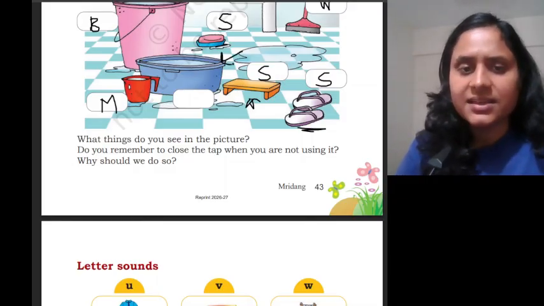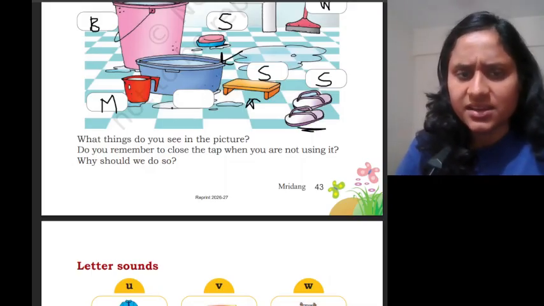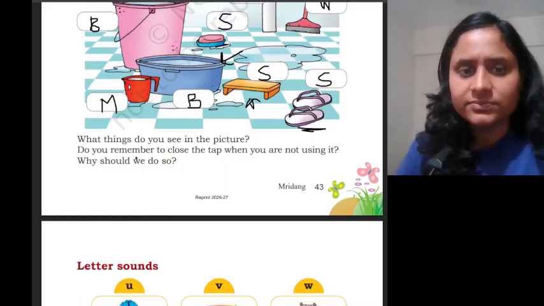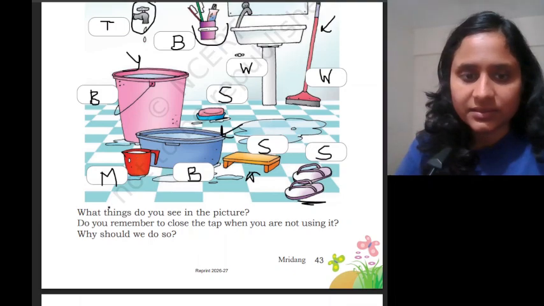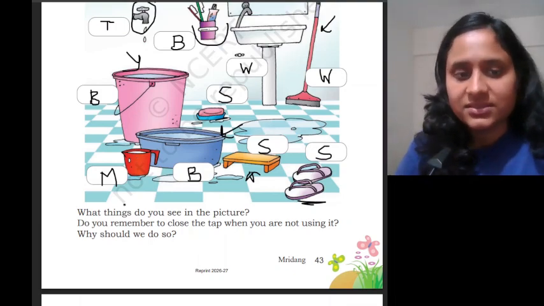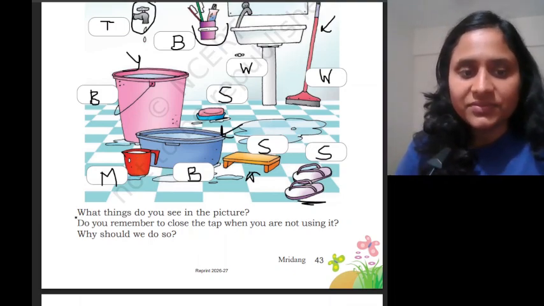And what is this? Tell me what is this? A bucket? Can we say it's a bucket? Yes? Yes, we can write again here. This is a bucket. Another bucket. Okay? Yes. So, we have done this question.